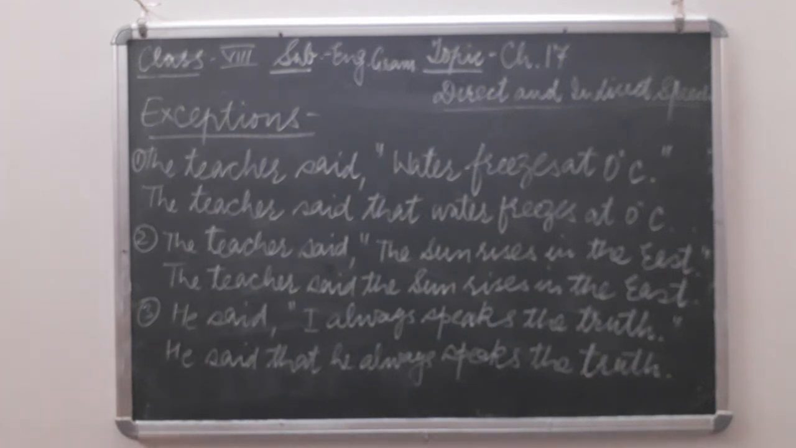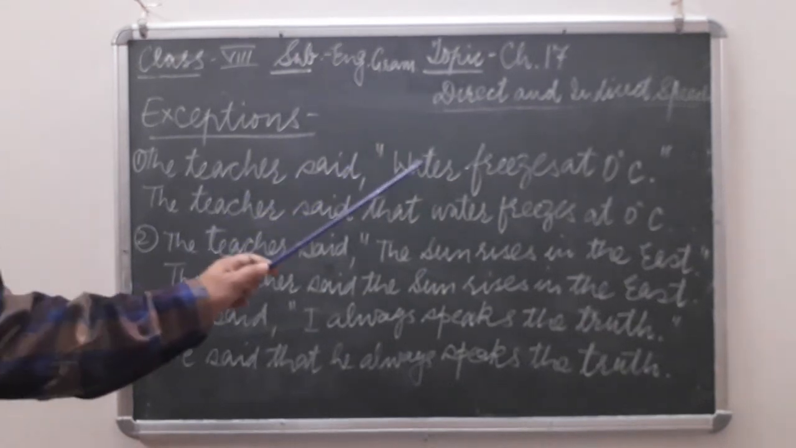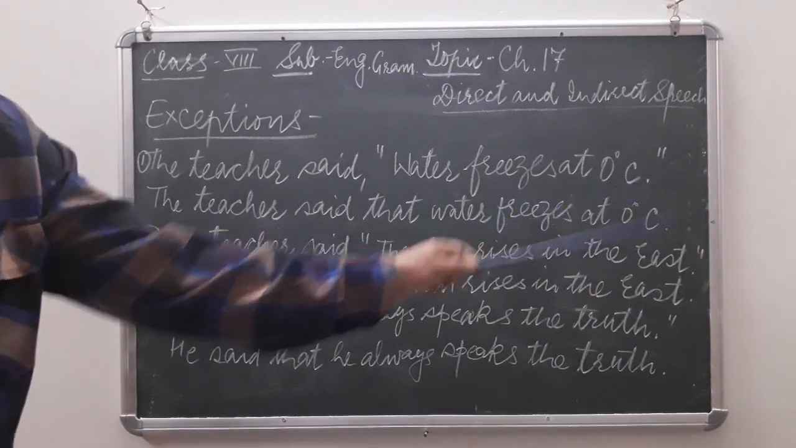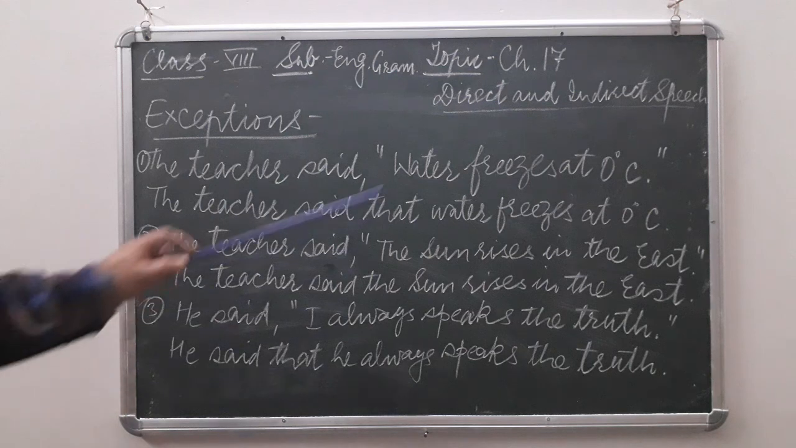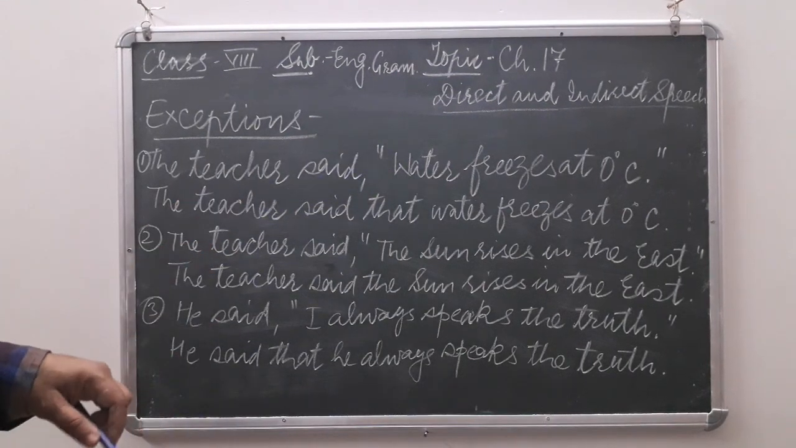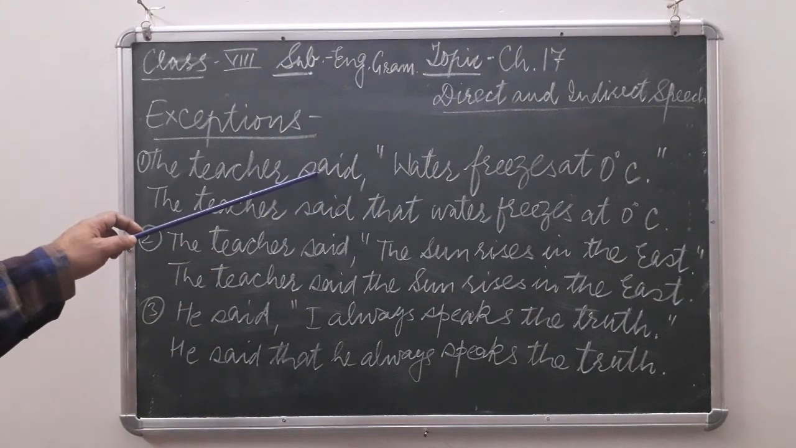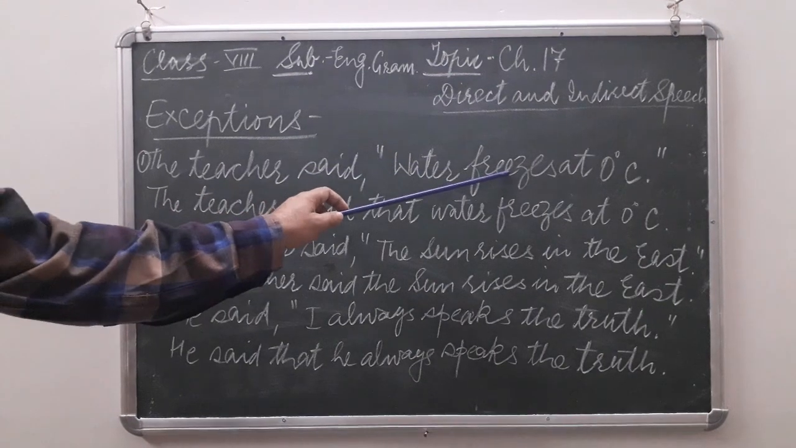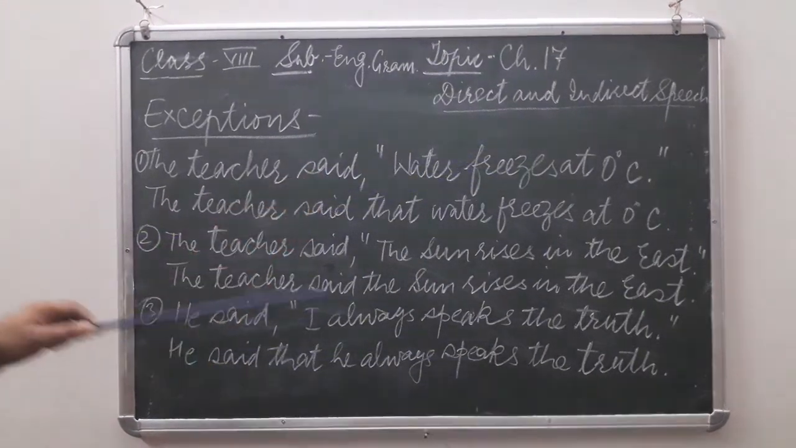Please children, note well that English grammar is full of exceptions. Exceptions means where rules are not applicable. Let us see example number 1. The teacher said, "Water freezes at 0 degrees Celsius." So it is a scientific fact. And even though the verb is given in past, we never change the verb here. It will remain as it is.